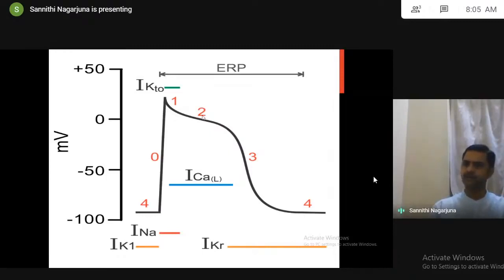You will decrease the number of heartbeats by decreasing the impulse generation. You decrease the impulse generation by inhibiting the phases. You are inhibiting the zero phase by using sodium channel blockers. You are inhibiting phase 1 and phase 3 by using potassium channel blockers. You are inhibiting phase 2 by using calcium channel blockers.